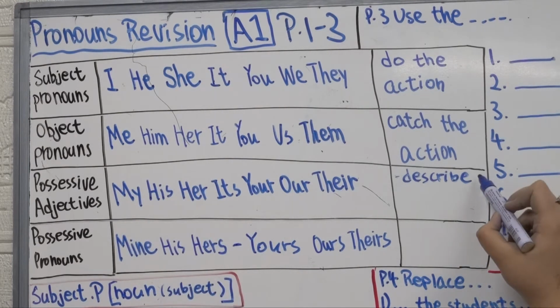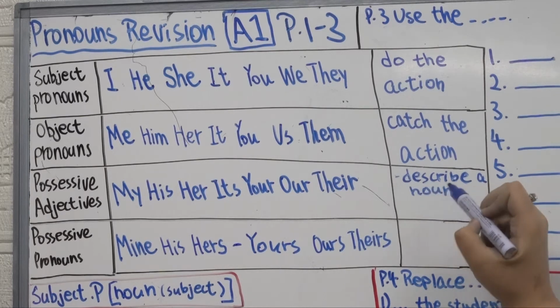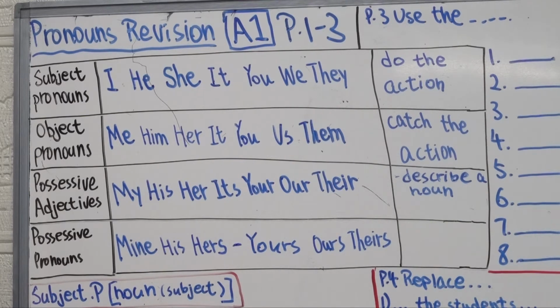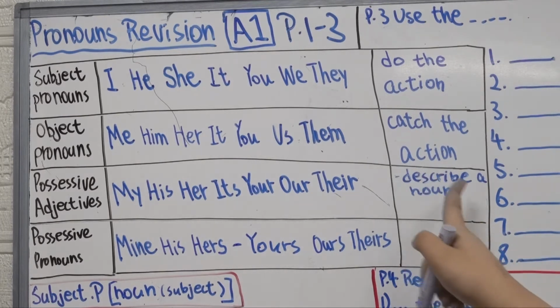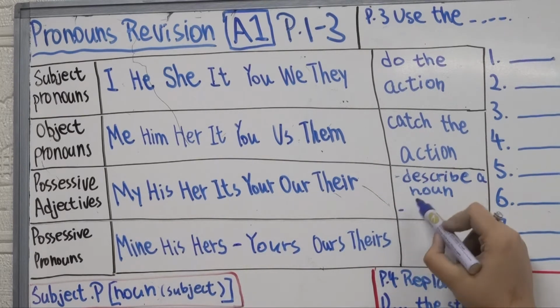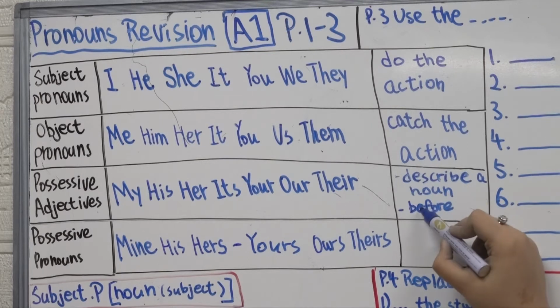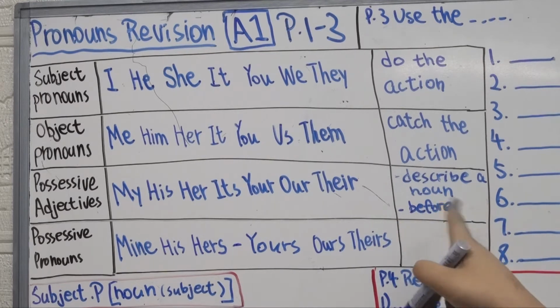So car is a noun, remember. Do you know what a noun is? Animal, people, places, or things, okay? So possessive adjectives describe a noun, and they come before the noun, okay? I'll just write before. Tell yourself, before a noun, okay?